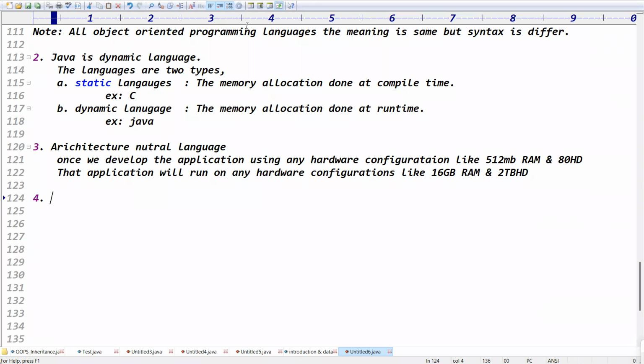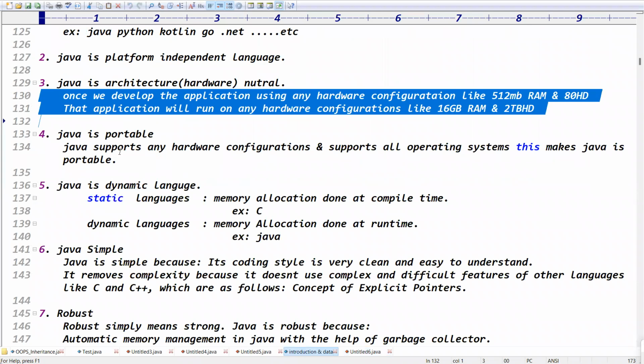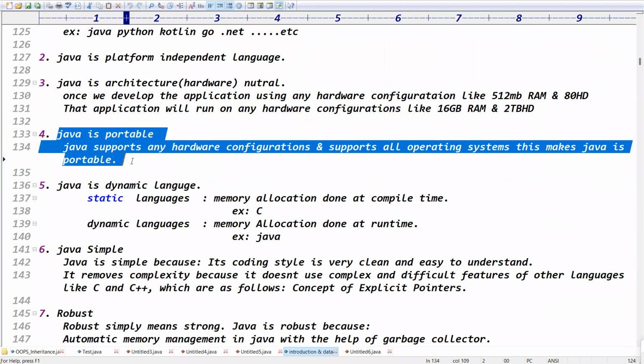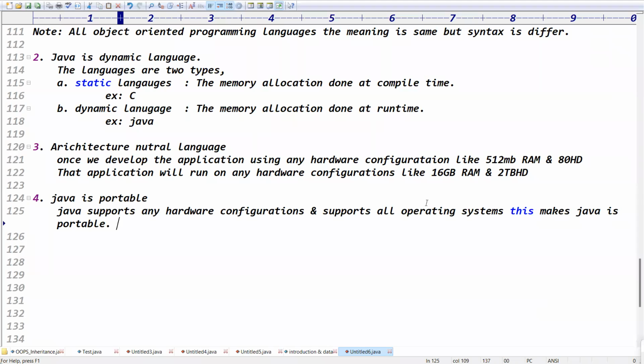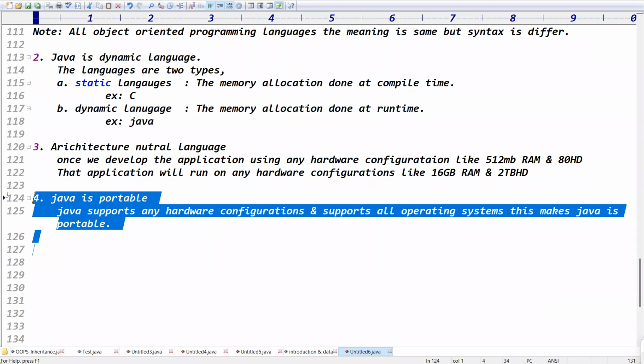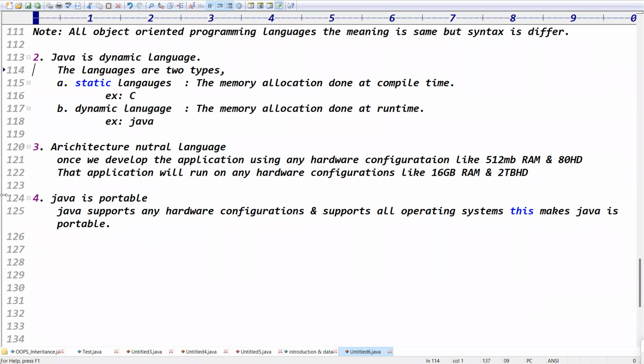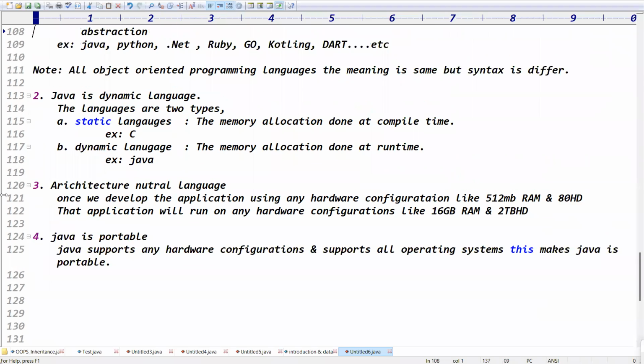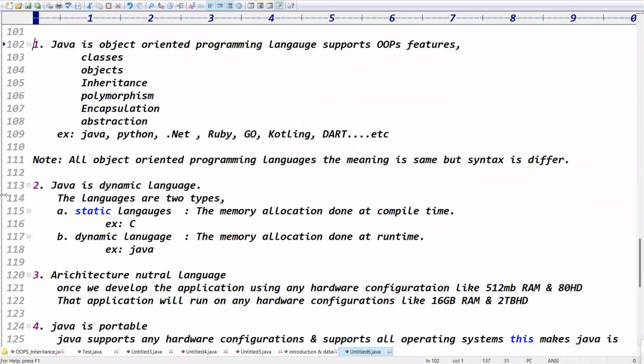Guys, are you clear now? So Java is which language now? Portable language. If we take this here, Java supports any hardware configuration, and it supports all operating systems. This makes Java a portable language, right? There are 4 points.